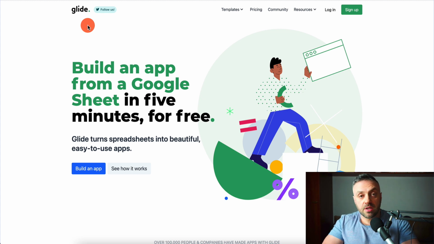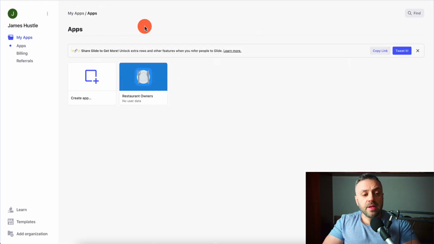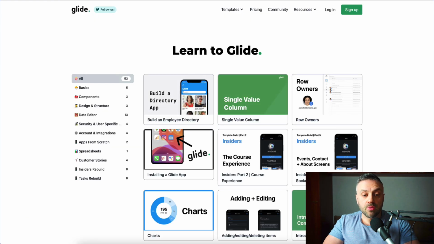Okay. And so everybody has Google Sheets. You can basically open up an account now and start playing with it, start putting in data. And so if we go in here, creating the app, I already created a sample app. And let me show you the kind of apps that you can create with this specific app. And so take a look at this. Learn to Glide. You can create lots of different apps. They have a lot of templates. They have a lot of tools.